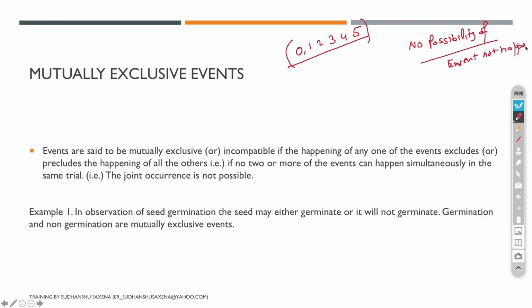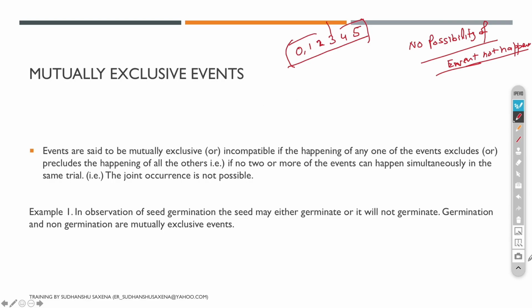In no conditions is it possible that no event happens, right? I'll just give you some examples where events are not happening. So one must occur is mutually exhaustive events, and mutually exclusive events are such that if this is happening, nothing else will happen, right?